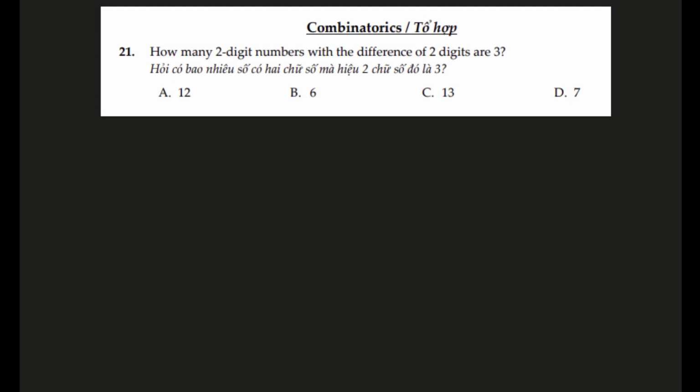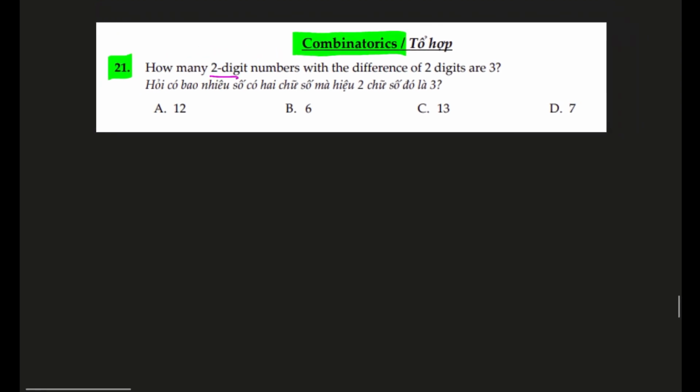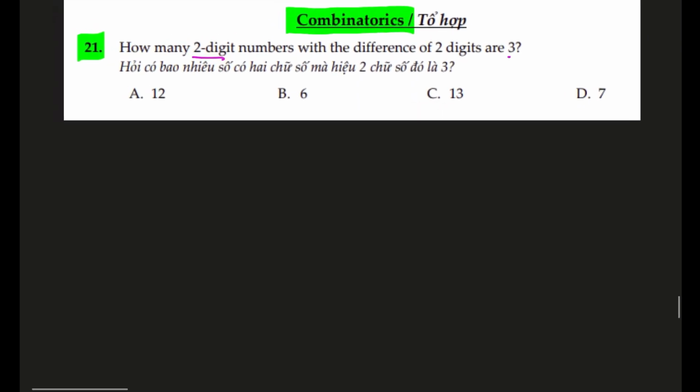This is the new section starting now, combinatorics, and this is question number 21. How many two-digit numbers with the difference in the digits being 3? So how many two-digit numbers are there in which the two digits differ by 3? Let's write them down and count them together.